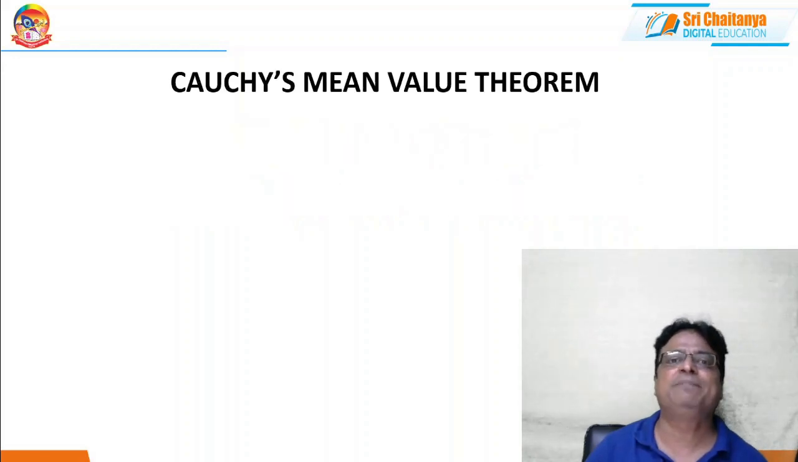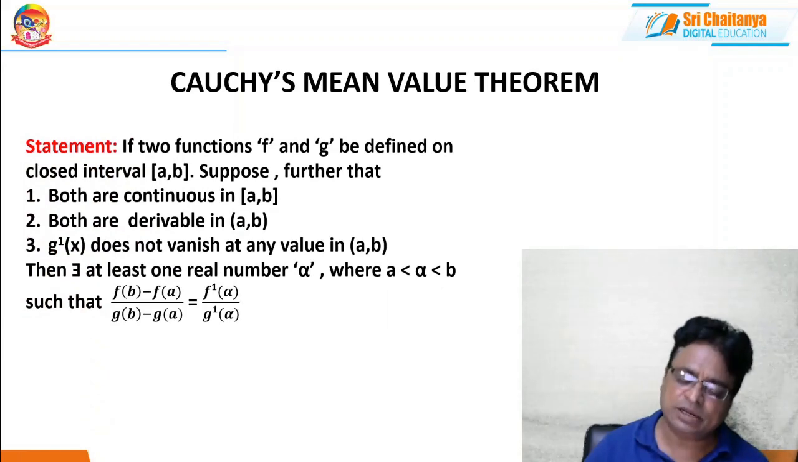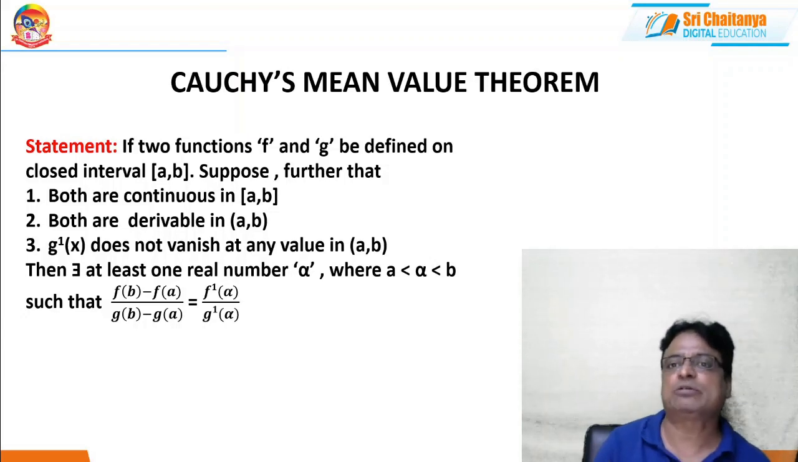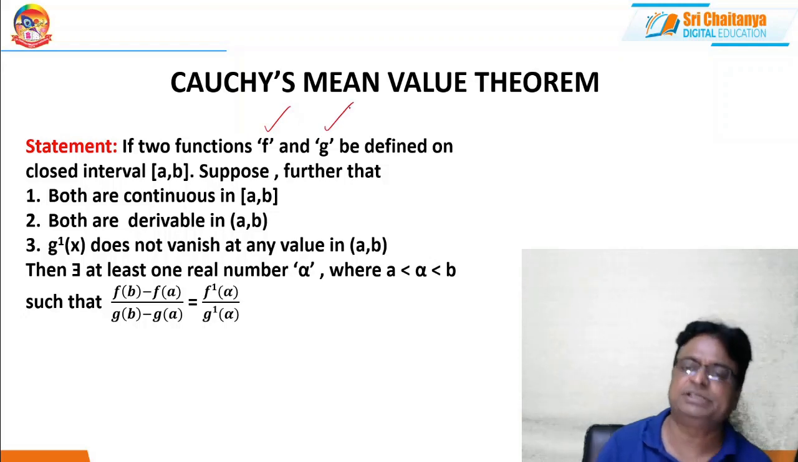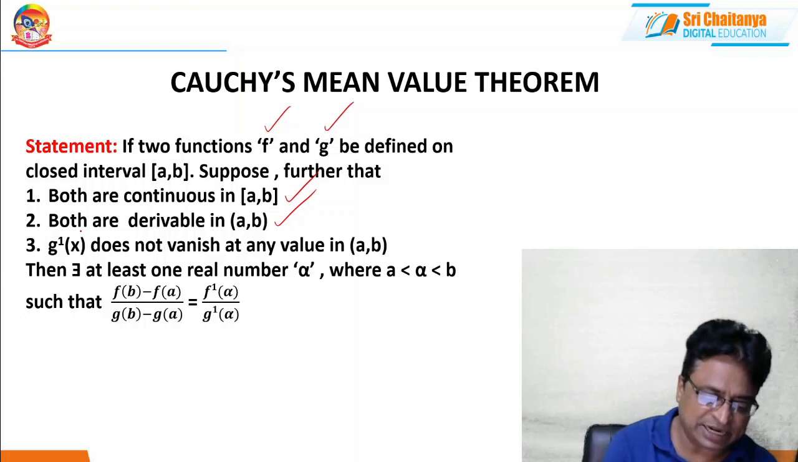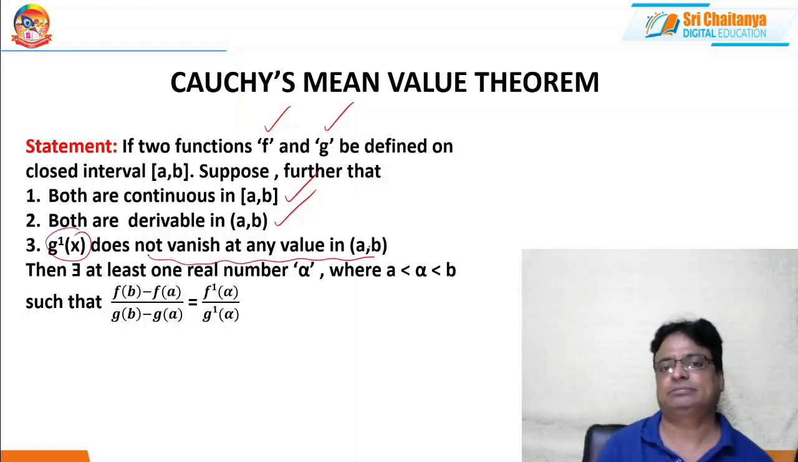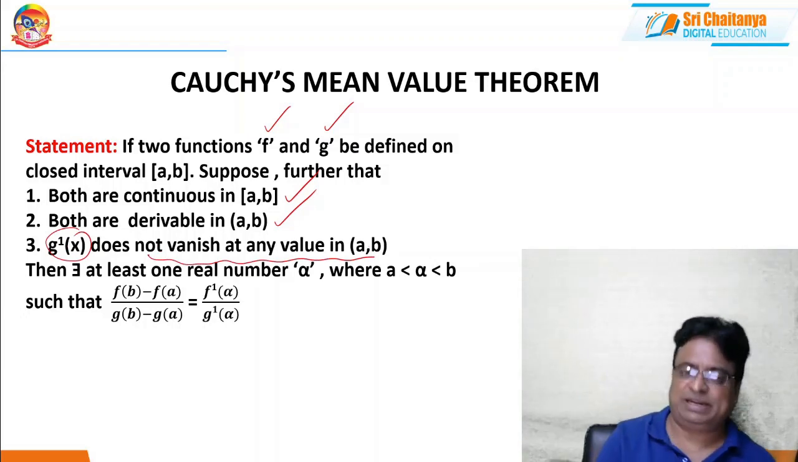Now, just like Lagrange's mean value theorem, here I am giving the statement. So far in Rolle's and Lagrange's mean value theorems, we concentrated on only one function defined on a closed interval [a, b], whereas here we are concentrating on two functions f and g defined on the closed interval [a, b], and both are continuous on [a, b], both are derivable on the open interval (a, b), and the second function's derivative g'(x) does not vanish at any value in the open interval (a, b). Why g'(x) does not vanish, I will explain.